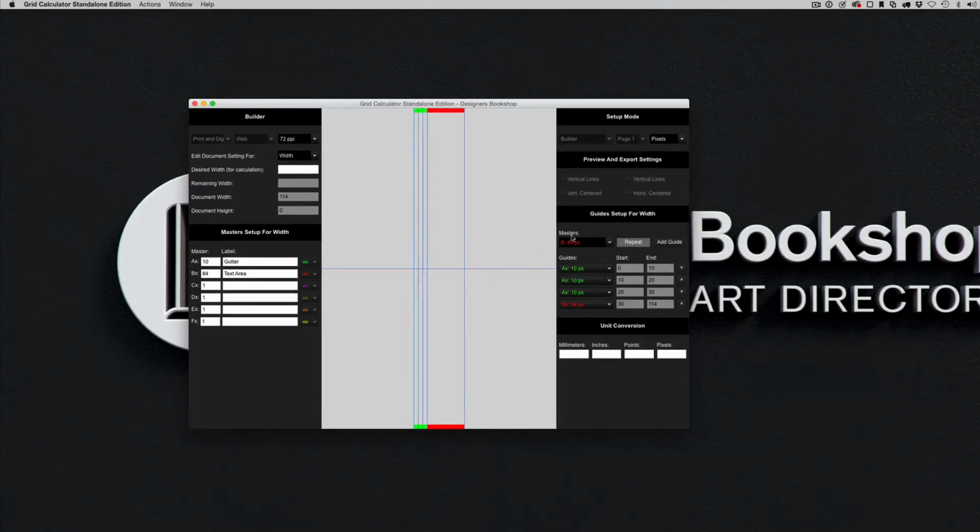So let's say that your client says, you know what, it needs to be a little wider or a little less wide or whatever. You could easily change that. So I'm going to change it to 15 now, and you can see that master A is going to change and update here. And so are the values here.